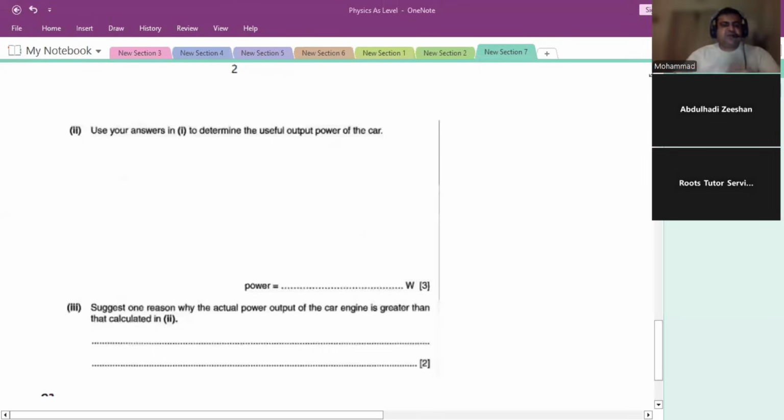All right. Now, the last one. Suggest one reason why the actual power output of the car engine is greater than calculated in part two. We can say easily that there must be some energy wasted against friction.